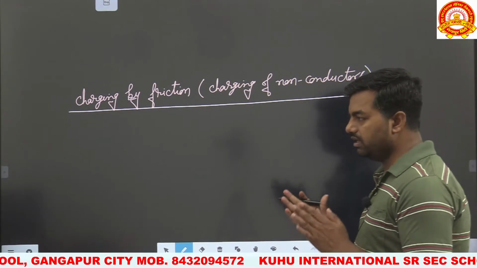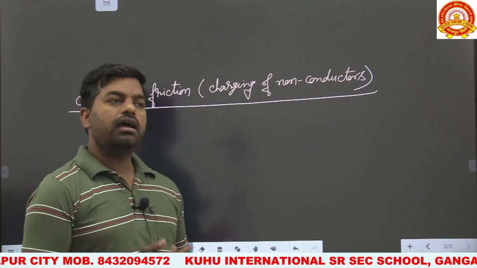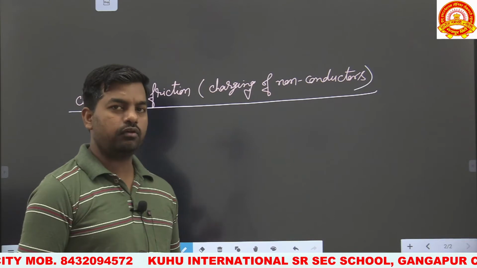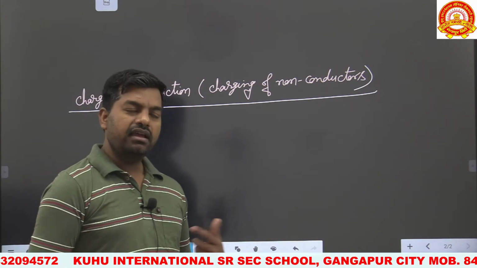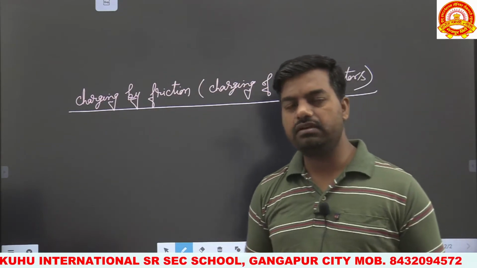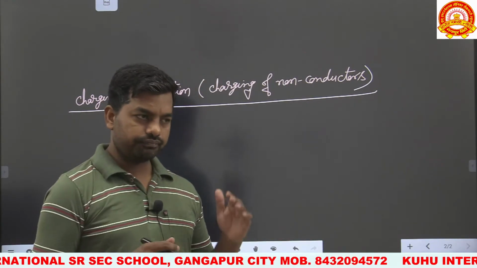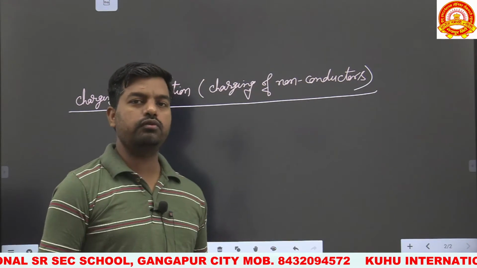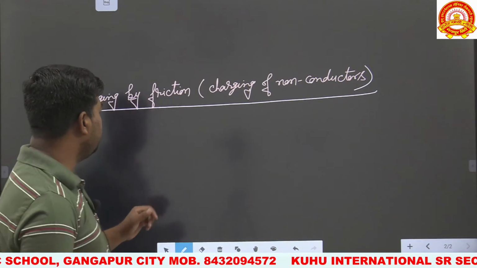In the friction method, when we rub two bodies with each other, due to the rubbing the energy gained by the electrons, that is, the kinetic energy of electrons, increases, and they transfer from the lower work function body to the higher work function body. Or we can also say that the electrons transfer from the low electronegative body to the highly electronegative body. This method of charging is called charging by friction.